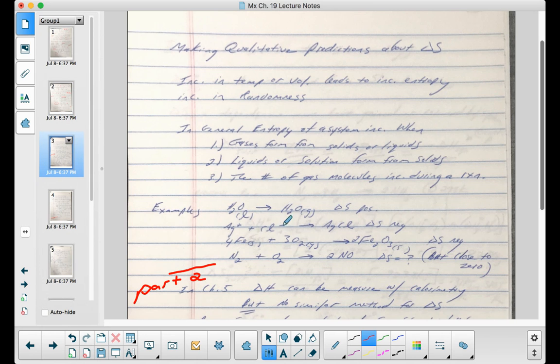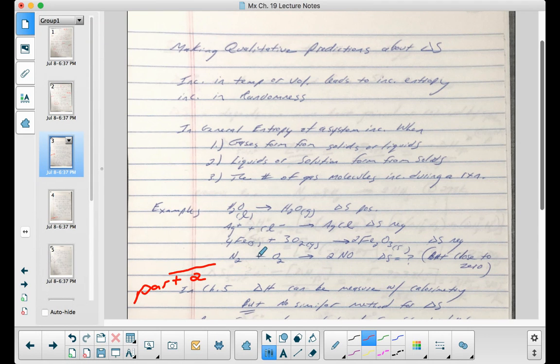If I take two ions and combine them to create a solid precipitate, that's going from less order to more order, so the delta S would be negative. And the same type of example here, if I react iron with oxygen, I'm going to get this, and my delta S is negative.